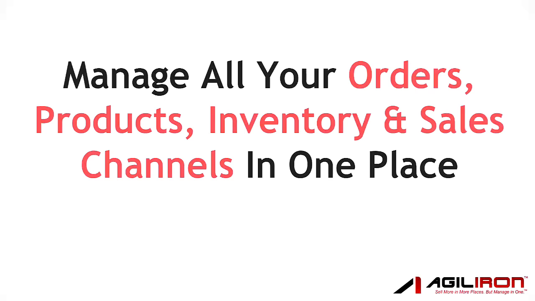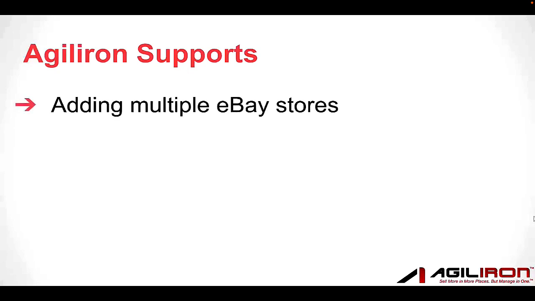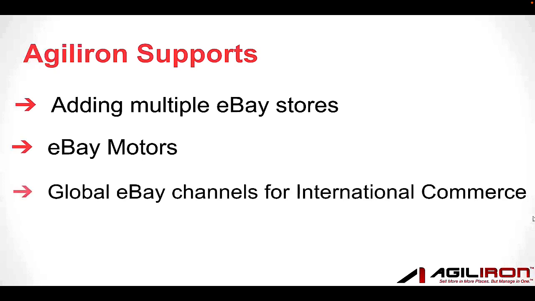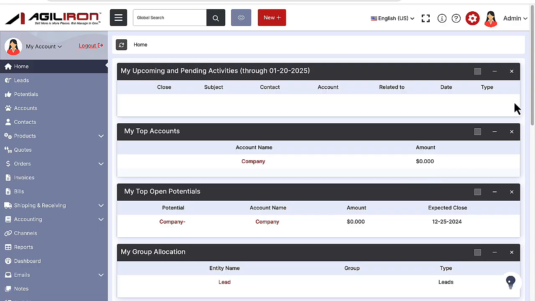The Agiliron suite enables you to manage all your orders, all your products, inventory, and customers across all your sales channels in one place. Agiliron also supports adding multiple eBay stores to the site, as well as connecting with eBay Motors. Additionally, Agiliron connects to global eBay channels for international customers. In this video, we'll demonstrate how easy and powerful it is to do that for eBay.